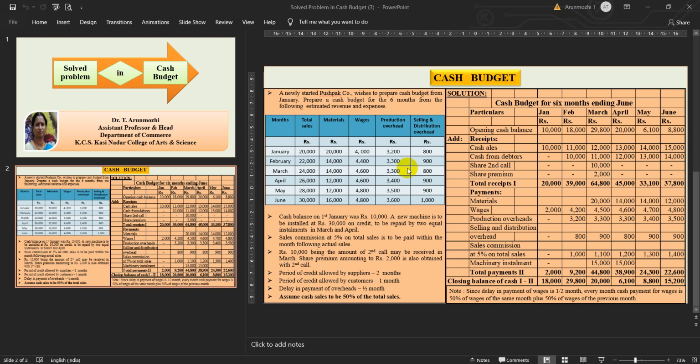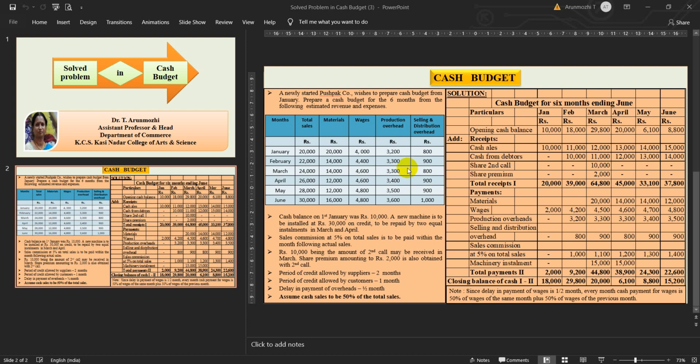Now the amount part. Cash sales, the last line tells that assume cash sales to be 50% of the total sales. In the month of January, it is given 20,000. Half of it is 10,000. So, for January we have taken that. Next, cash from debtors does not apply for the month of January. Share second call is not there. Share premium also is not there. So, totally only 10,000 is your receipts column.